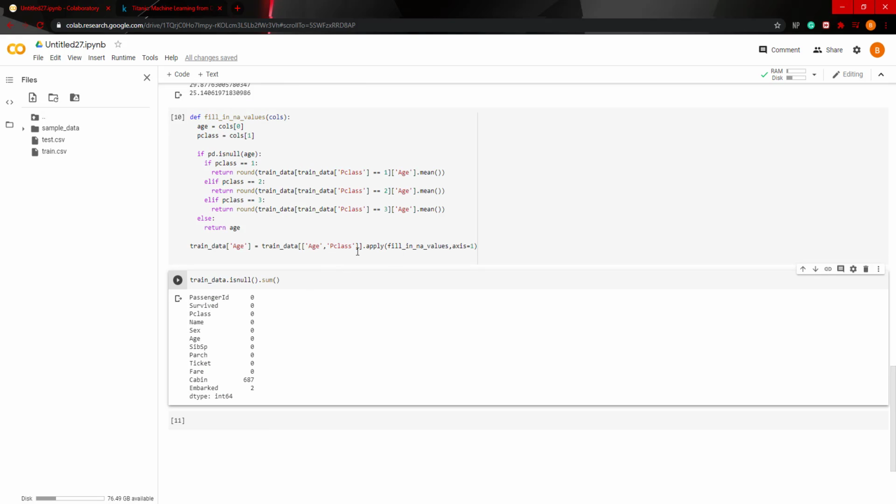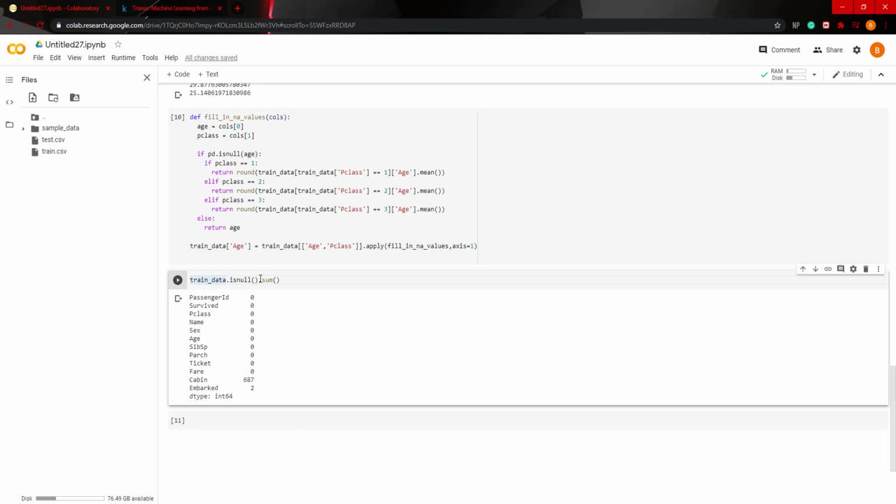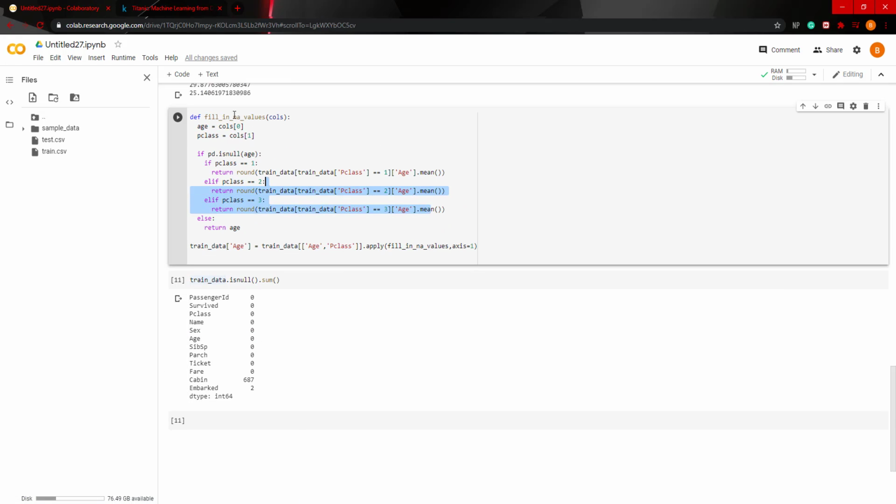Okay, so I found the error. I was missing the axis equals 1 as the second argument in apply. So essentially, when you run train data is null dot sum, we can see that in age, the 177 missing values are no longer missing. We just filled them up with this function we created here.